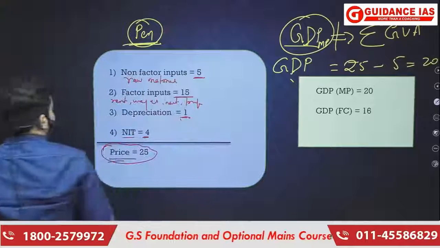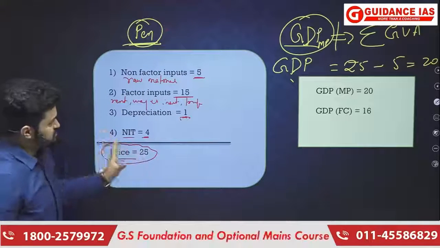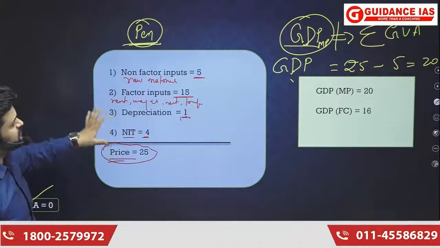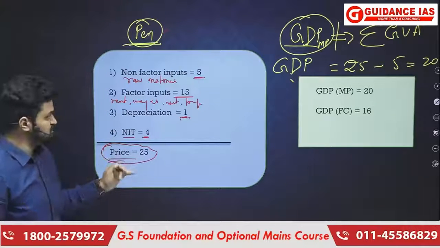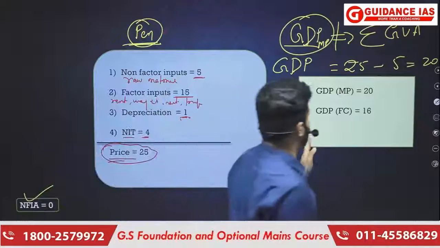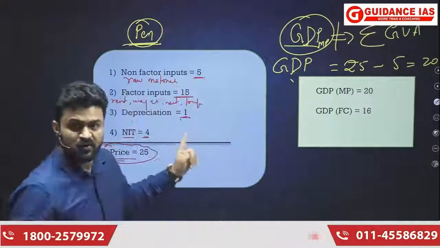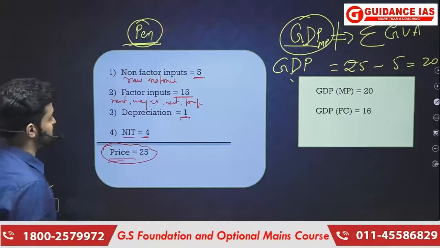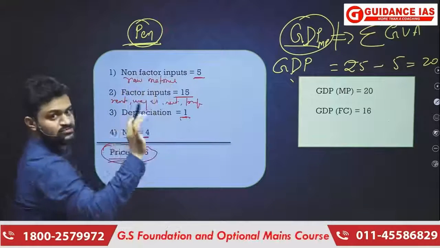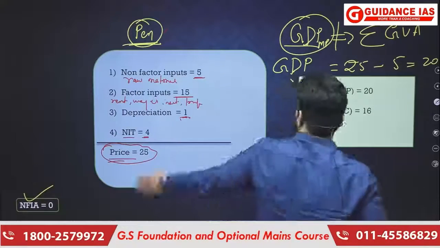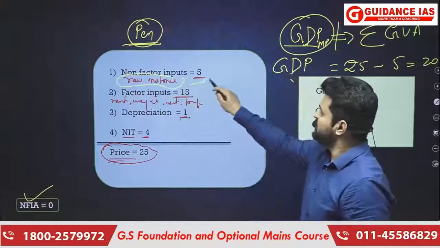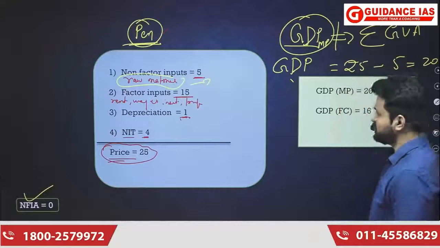Okay, so that is why I needed this illustration, that you might be tempted to say that GDP at market price here will be 25 rupees, and that is why I needed to explain that GDP here will not be 25 rupees, it will be 20 rupees. So GDP at market price here will be 20 rupees because the value of non-factor inputs is not going to be included. The value of raw material is here. This is raw material and that is not going to be included.